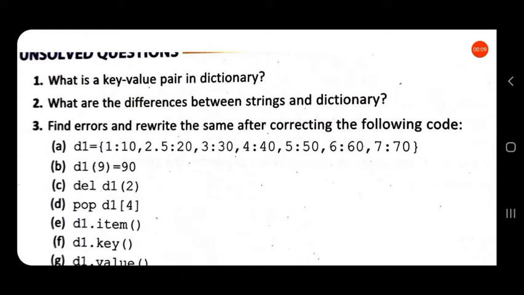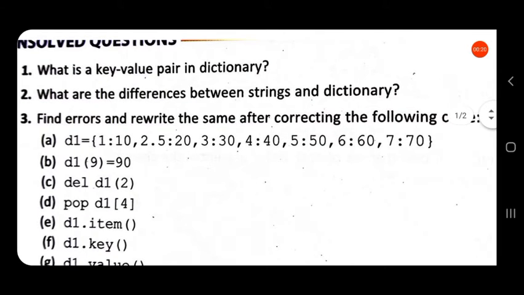So, the first question is, what is a key value pair in a dictionary? The answer is, a Python dictionary is a mapping of unique keys to values. It is a collection of key value pairs. Each key maps to a value. The association of a key and a value is called a key value pair.